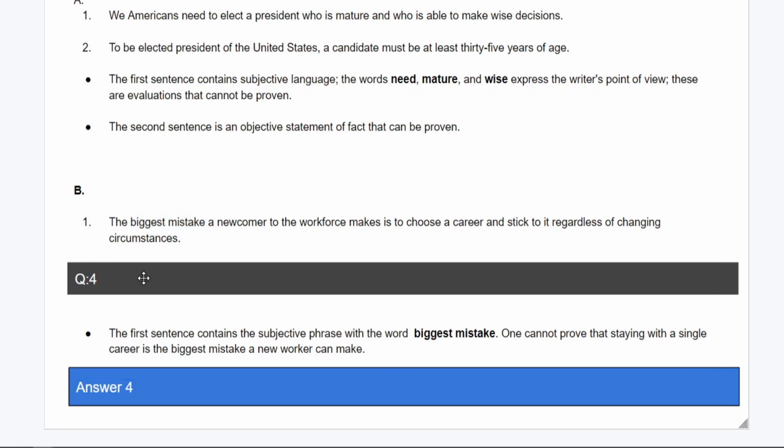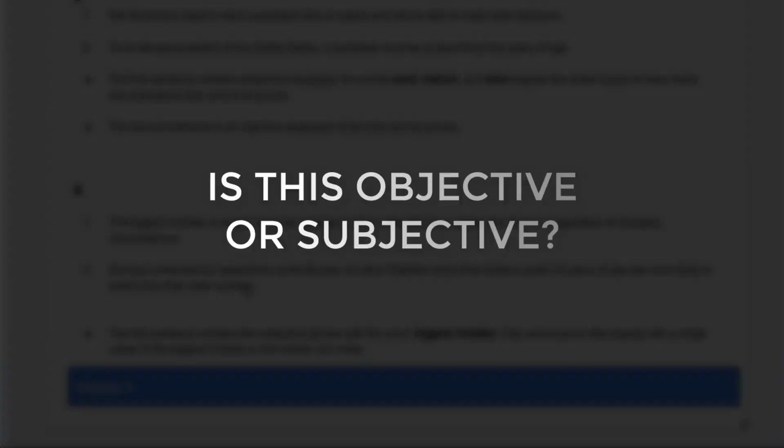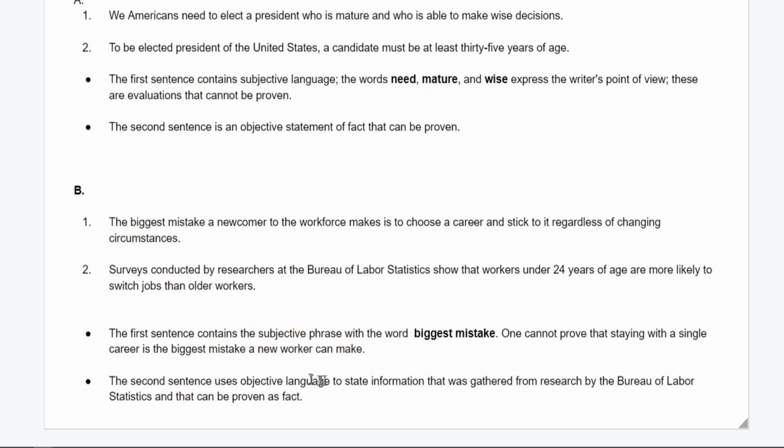Now let's go ahead and move on to number 4. So this one says, surveys conducted by researchers at the Bureau of Labor Statistics show that workers under the age of 24 are more likely to switch jobs than older workers. Well, it does relate to the sentence above, but what do you think, subjective or objective? Well, if you guessed objective, you'd be correct, because it uses objective language to state information that was gathered from valid research by the Bureau of Labor Statistics that can be proven as fact.